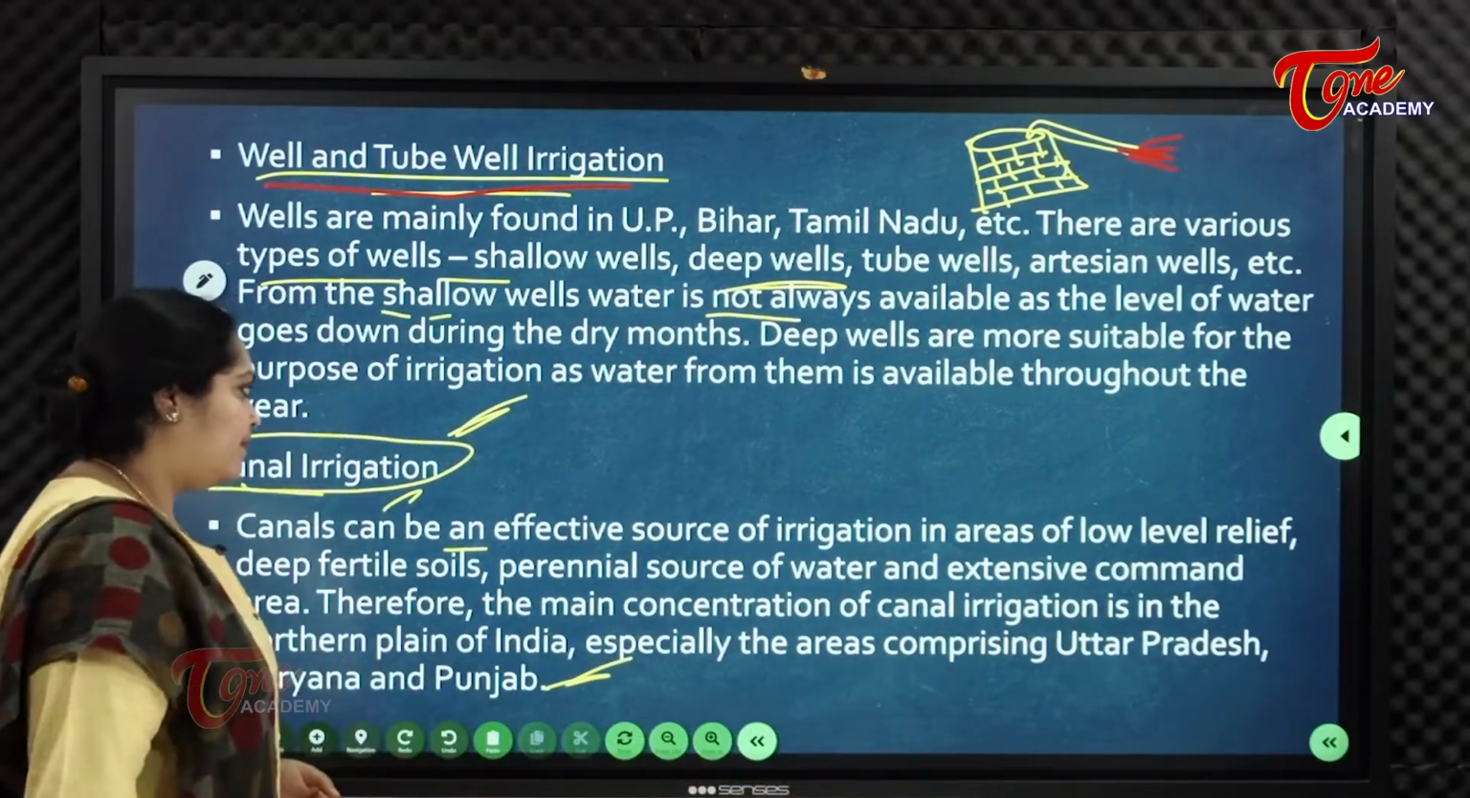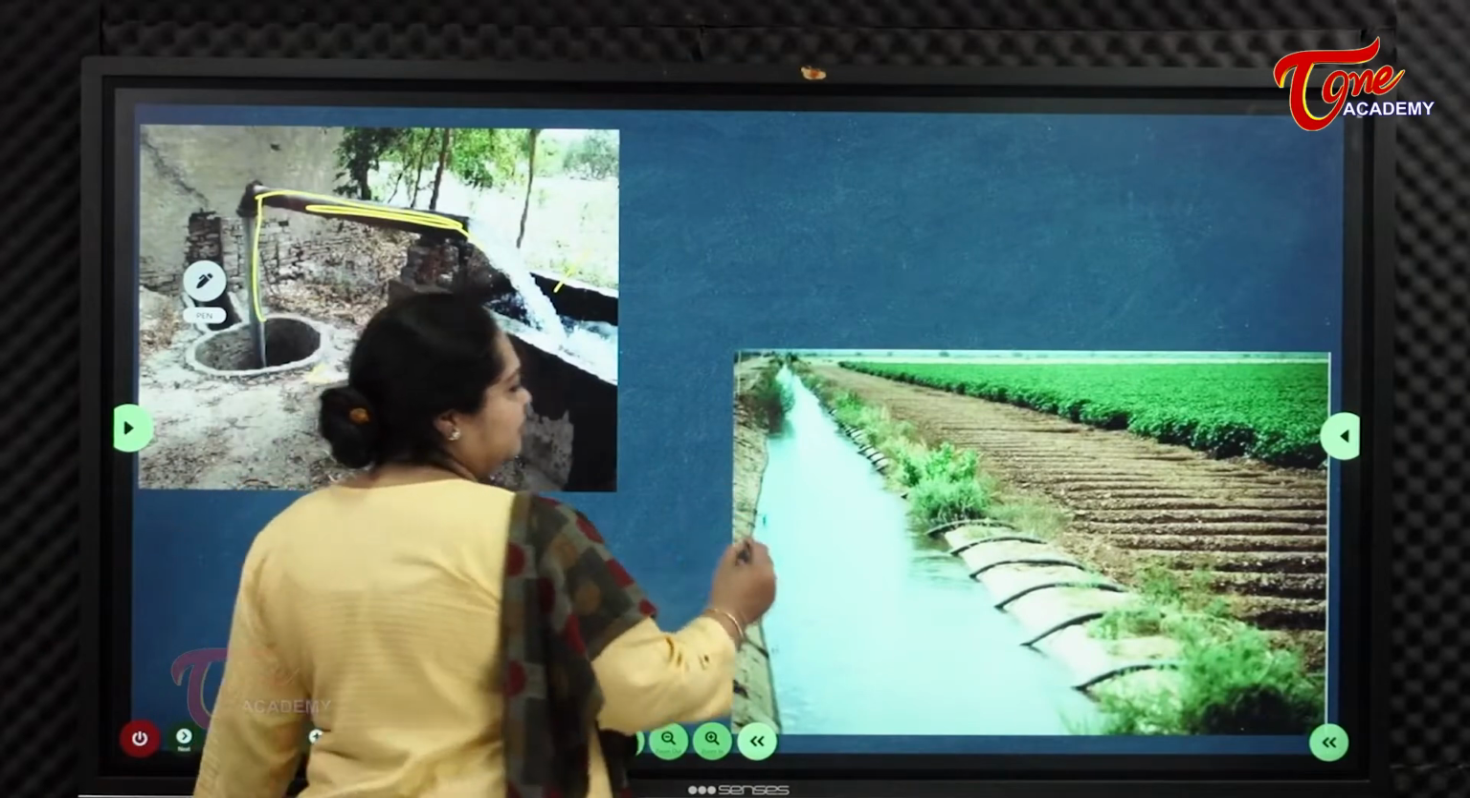So this is an example of canal irrigation.